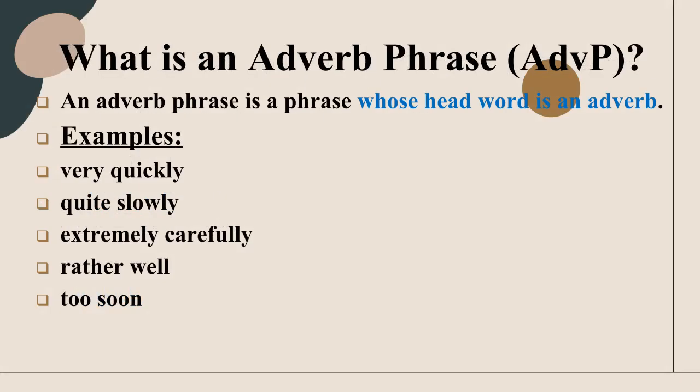Next, we have an adverb phrase. An adverb phrase, AdvP, is a phrase whose head word is an adverb. The head adverb determines the grammatical category of the phrase, while the other words modify or intensify its meaning. In the examples, very quickly, quite slowly, extremely carefully, rather well, and too soon, the head words are quickly, slowly, carefully, well, and soon respectively.